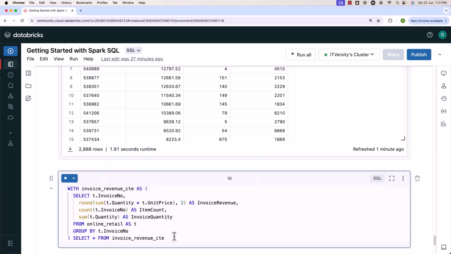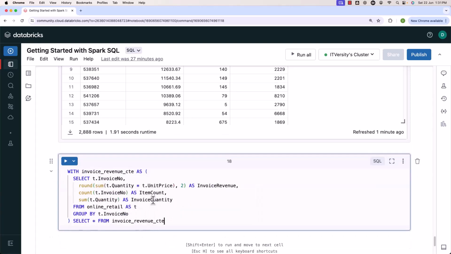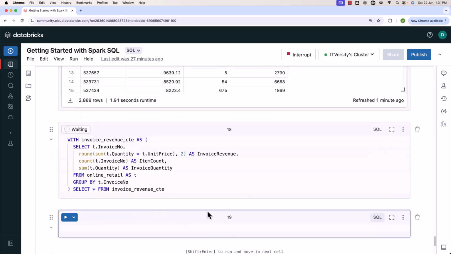So a CTE is also similar to a view. However, it is related to that query only. If you go to the next query, that CTE will not be accessible. But a view will be there as part of that session if it is a temporary view. If it is a permanent view, even if you restart the cluster, the view will be there. That being said, now let's run this. You should be able to see the outcome.